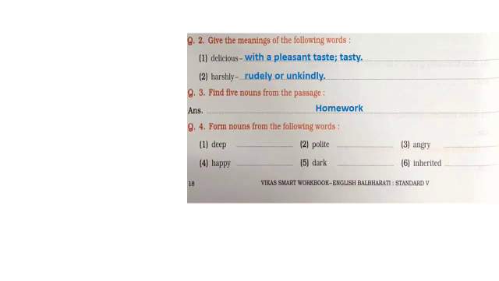Fourth, form nouns from the following words. So first one is deep. So what will be the noun form? It will be depth. Polite will be politeness. Angry, what will be the noun form? It will be anger. Happy, happiness. Dark, darkness. And inherited, inheritance.